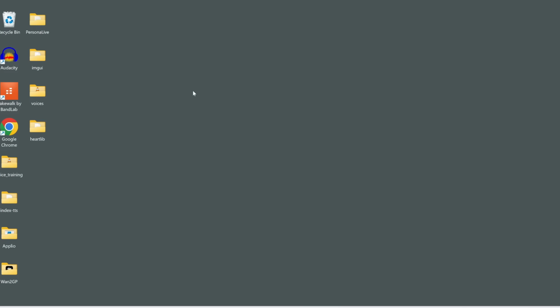So after that's done, if I open my desktop, you can see that it has now cloned this AceStep 1.5 folder onto my desktop. And if I open this up, this is going to contain all the files and folders that you see in this GitHub repo. All right, back here, the next step is to change our directory into the folder, because right now in our terminal, we are still in this desktop folder. So let's paste that line in. So it's going to change the directory into this newly created AceStep 1.5 folder.